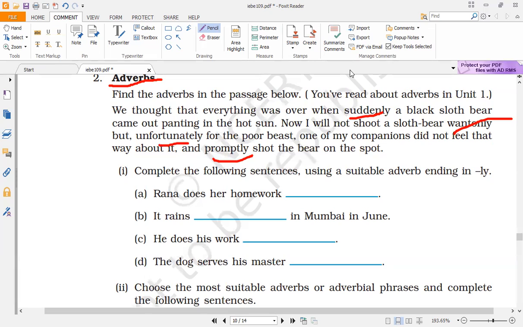So this way we have learned about the usage of the adverbs, and we all know how various kinds of adverbs are there.